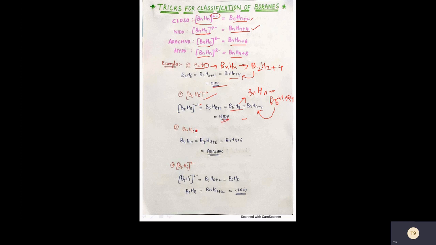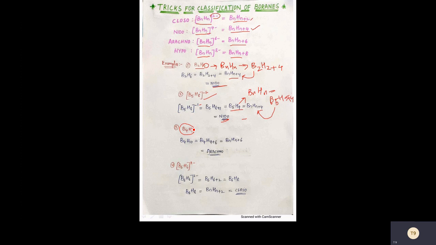Next, one more example, B4H10. By seeing it you can say the answer. The number of boron atoms is 4 and the number of hydrogen atoms is 10, so it is 6 more than the boron count. So it is n plus 6, which is nothing but an arachno.